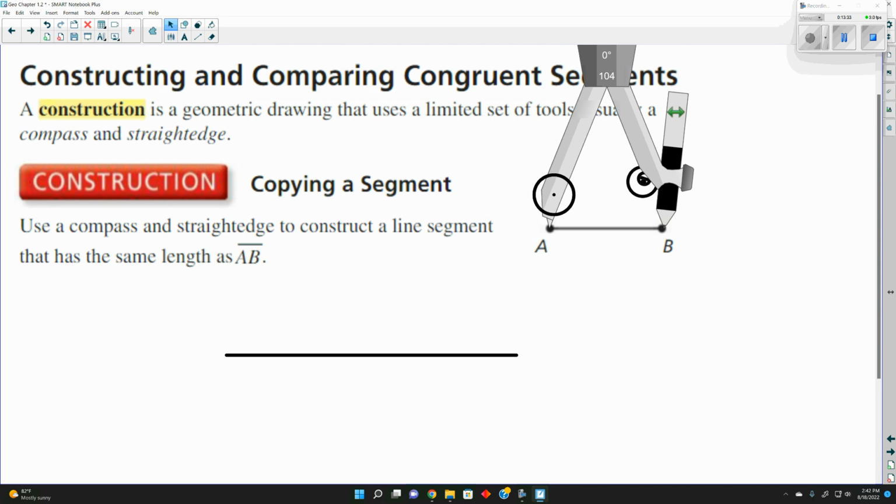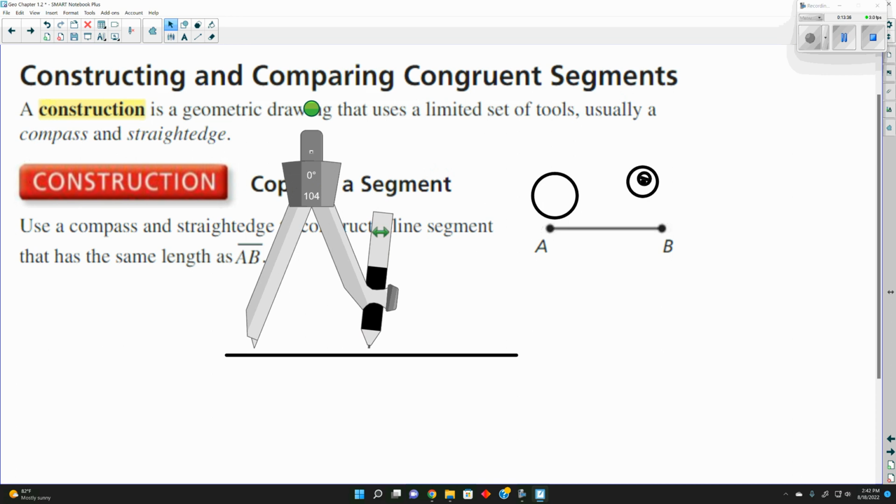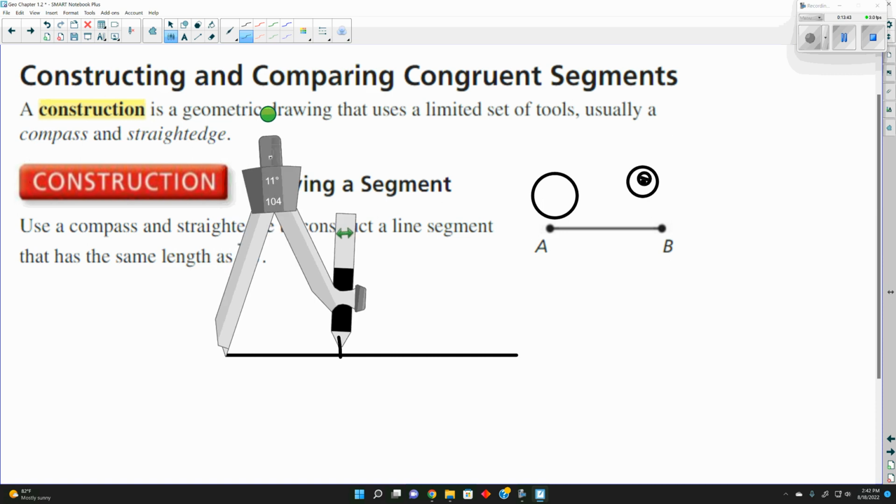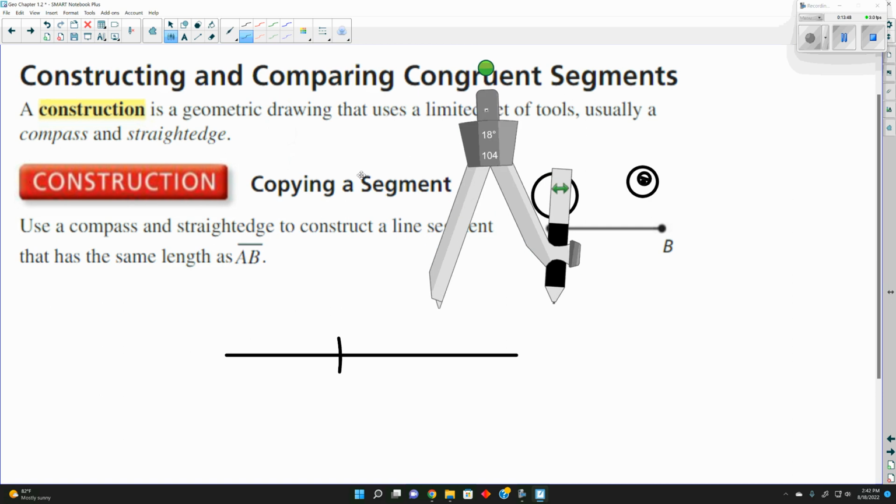So now I can bring this over here and put it right here, and this is the exact same distance from A to B. So if we wanted to use it on a map, I can open it to the amount of miles equivalent to it and use this to piece out how far something is on a map, because it can recreate a line.